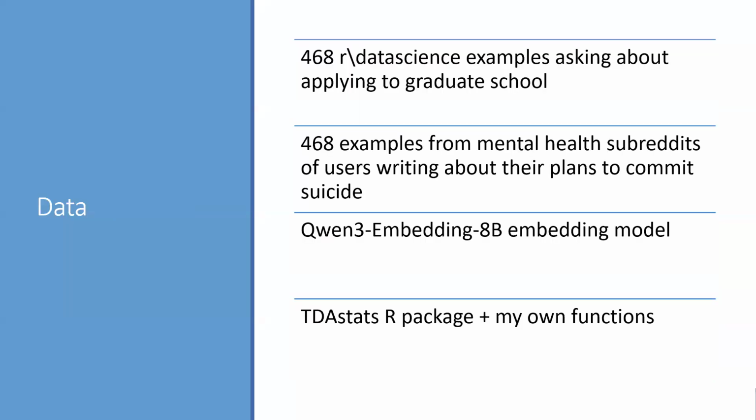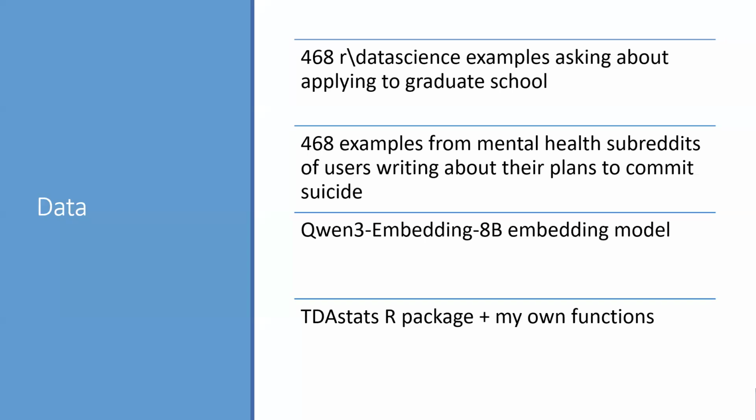Okay, so this is the data we'll be using today. There are 468 Reddit data science examples asking about applying to graduate school, and 468 examples from mental health subreddits of users writing about their plans to commit suicide. And these really are explicit plans that people have left on Reddit. So obviously we would expect a difference between these texts, between people just asking about graduate school and people writing about suicide, but we're going to see if TDA can detect those differences.